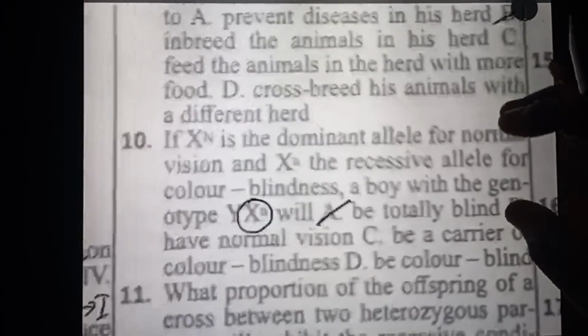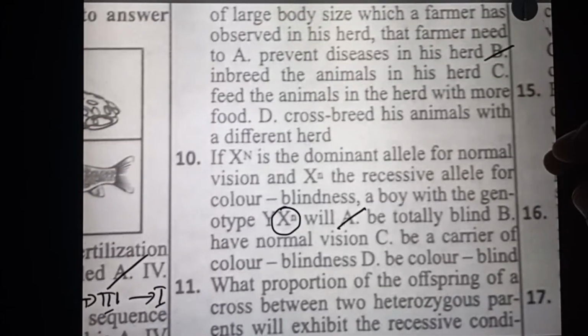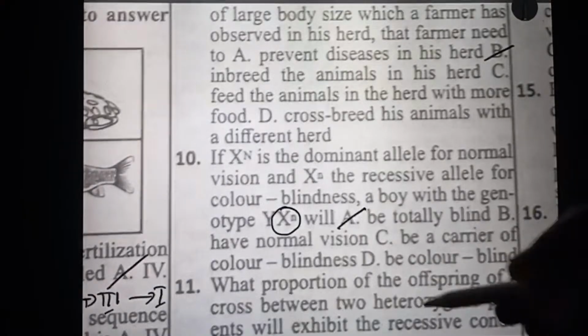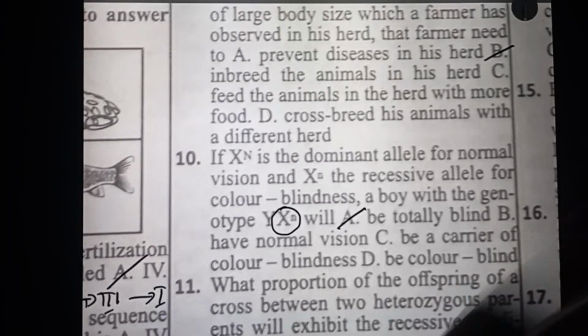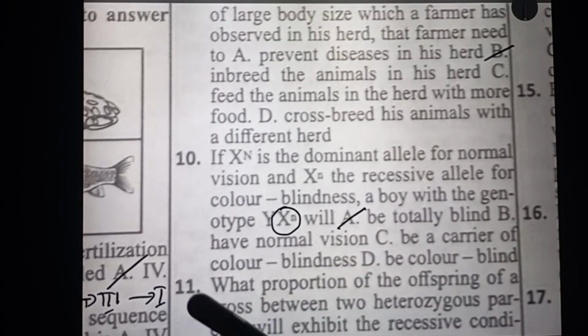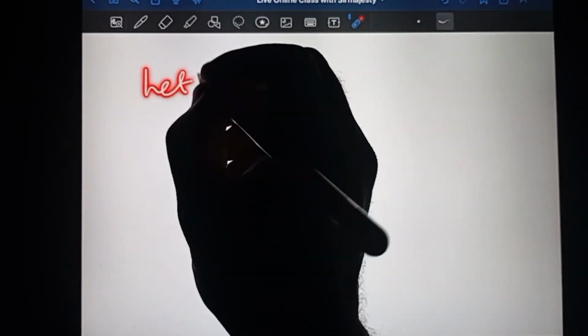All right. They say, what proportion of the offspring of a cross between two homozygous parents will exhibit the recessive condition? Okay, between two heterozygous, not homozygous, please. What proportion of the offspring of a cross between two heterozygous parents will exhibit the recessive condition? It should be 25%. If two heterozygous parents cross, it should be 25%. But let's do the working so that you get what I mean.